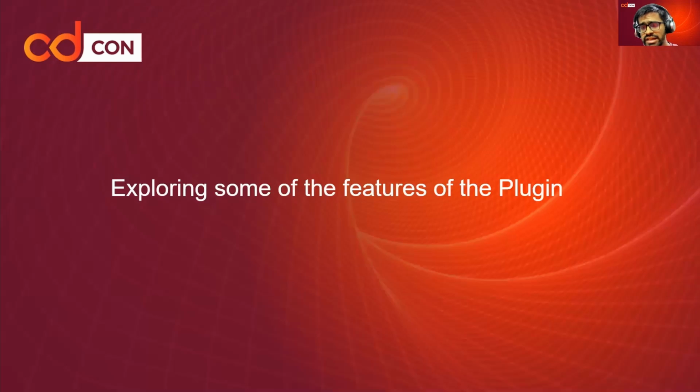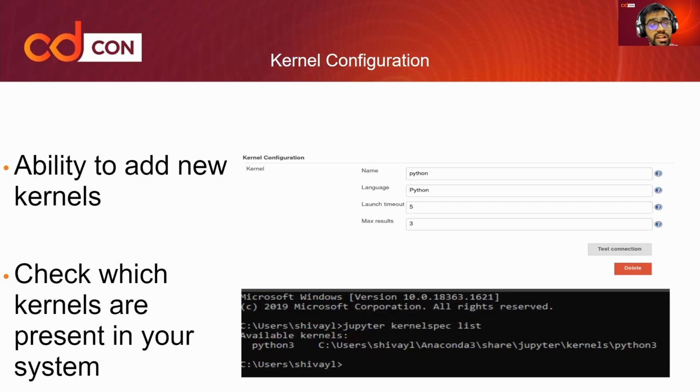Now, let's go ahead and look at some of the features of the machine learning plugin. One of them is kernel configuration, which allows you to add new kernels. If you want to check what the current kernels in your system are, you can just use the command jupyter kernelspec list, which lists all the currently supported kernels in the Jupyter notebooks.